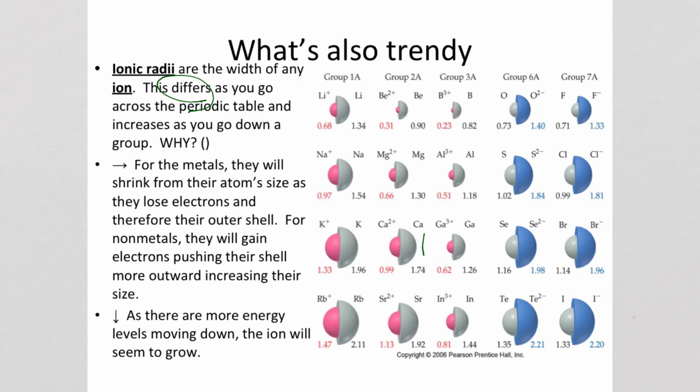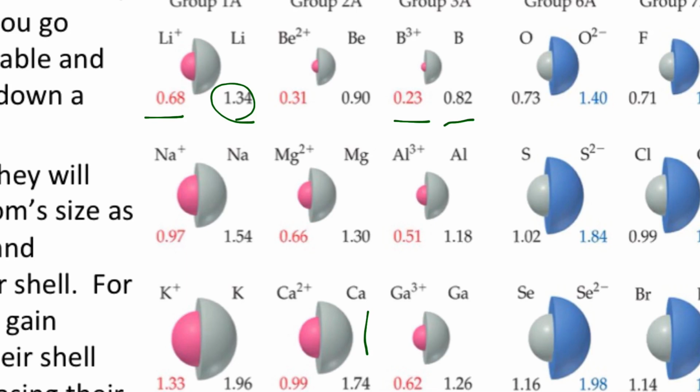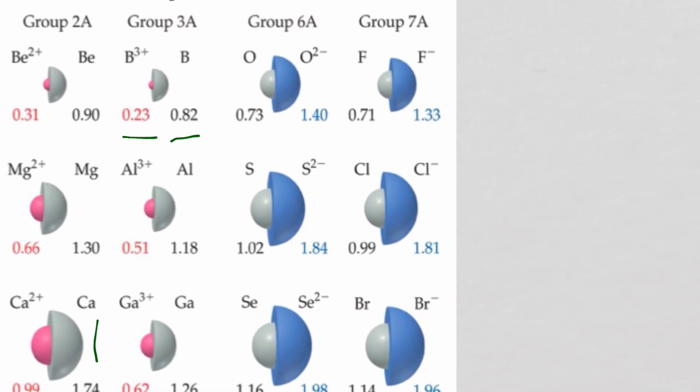Now the idea is why? Well, if we take a look at the metals, those are going to lose electrons, shed their outer shell. So we can see that they go from 1.34 to 0.68, 0.82 to 0.23. They shrink. Okay? However, just like the ionization energy that we looked at previously, if you remove electrons and the energy level shrinks, guess what happens when you add electrons? They're going to grow.